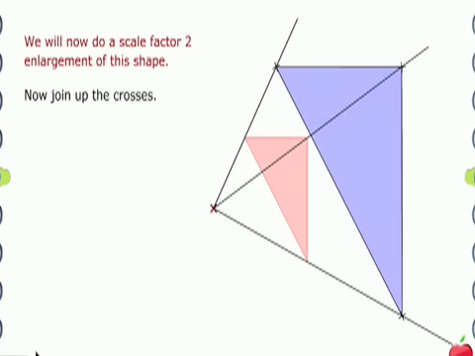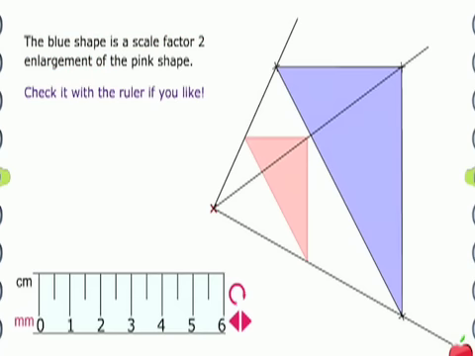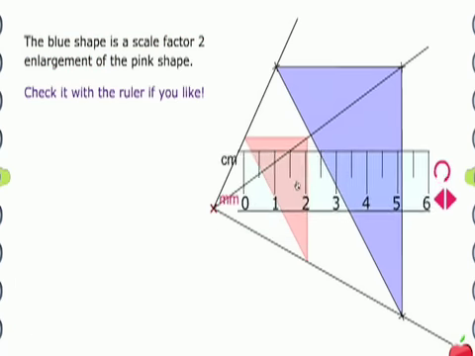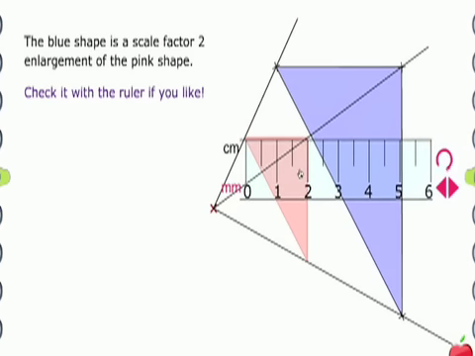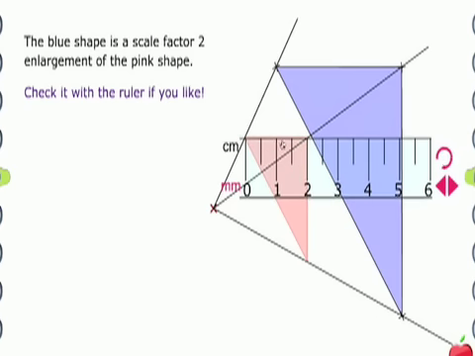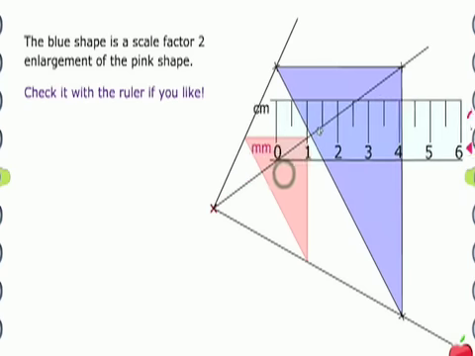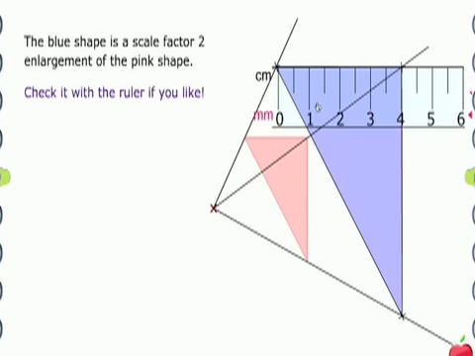Now we just need to do a few things to check that that's right. So if we use our magic ruler, we can see that the first shape, first triangle, is 2 centimetres across at the top there. Now if we move our ruler up there and measure the same line on the enlarged shape, we'll see that that's now 4 centimetres. So the scale factor 2 enlargement means that each dimension of the triangle is twice as big. Now we can check another line if we want.